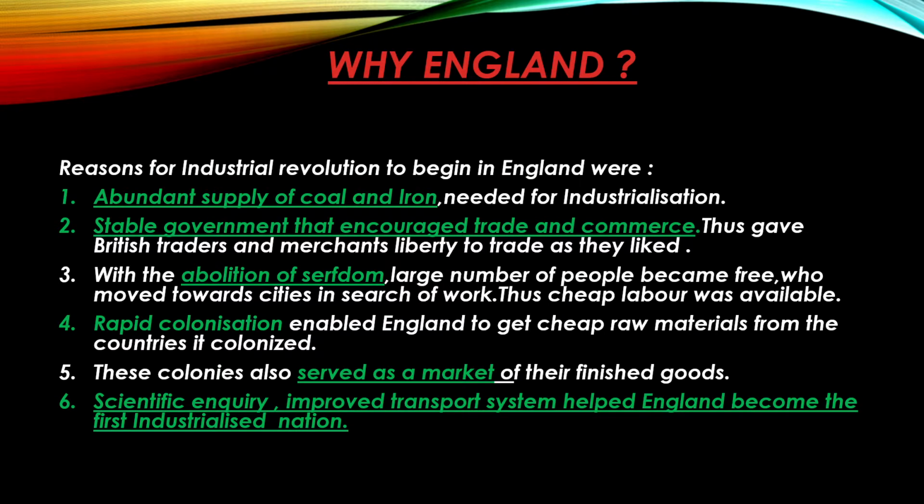Why England? Why did the Industrial Revolution begin in England? What was the reason? First, abundant supply of coal and iron needed for industrialization. Coal was needed for running the machinery, and iron was the base product for making many things, as well as iron was needed for machinery. A stable government that encouraged trade and commerce, and thus the British traders and merchants were at liberty to trade as they liked. With the abolition of serfdom, a large number of people became free.